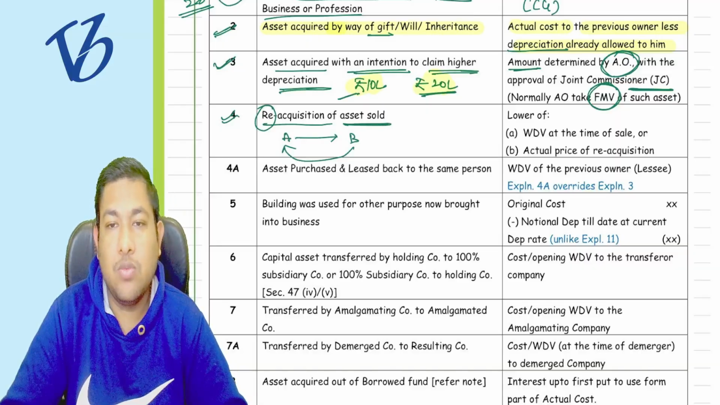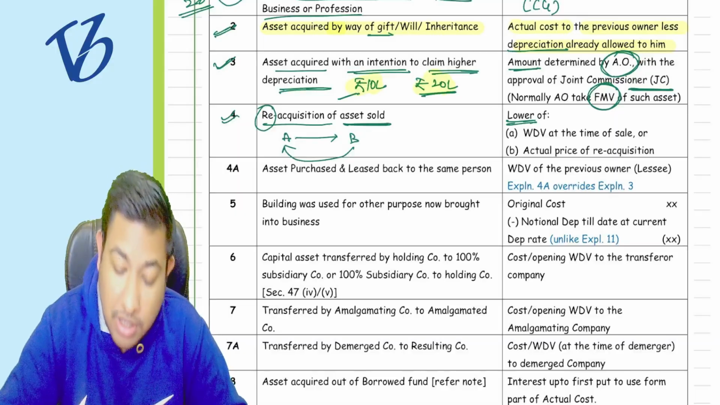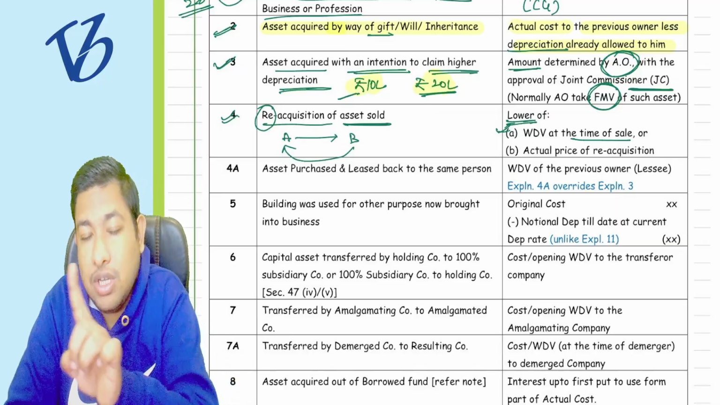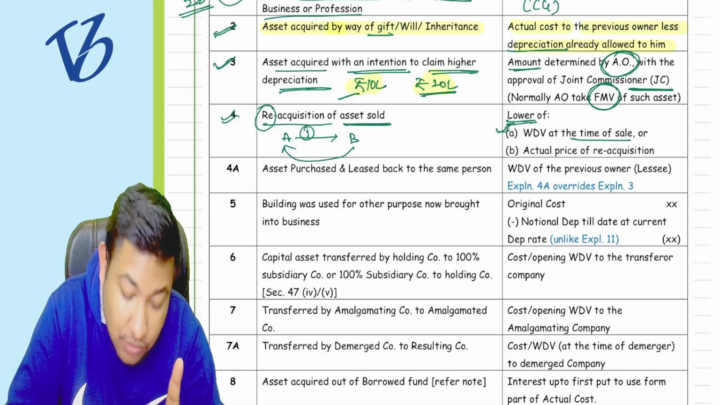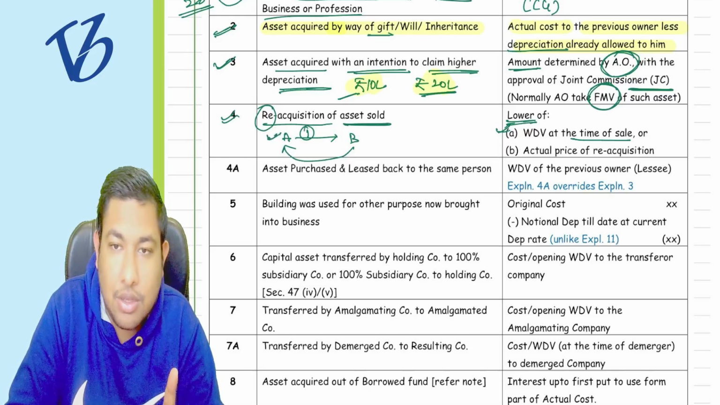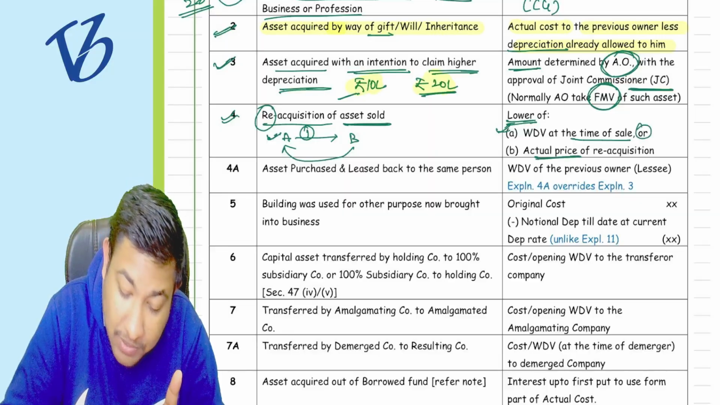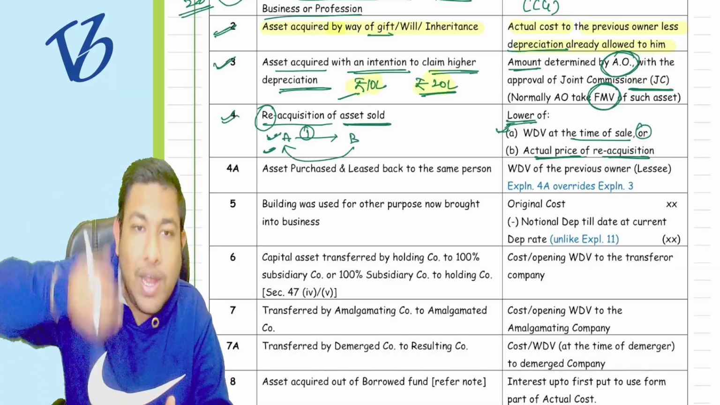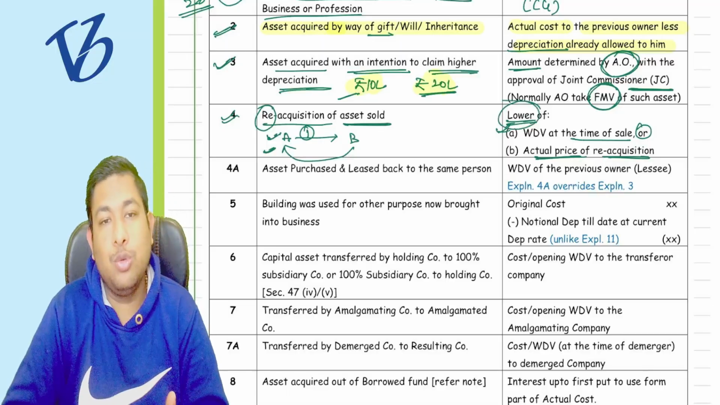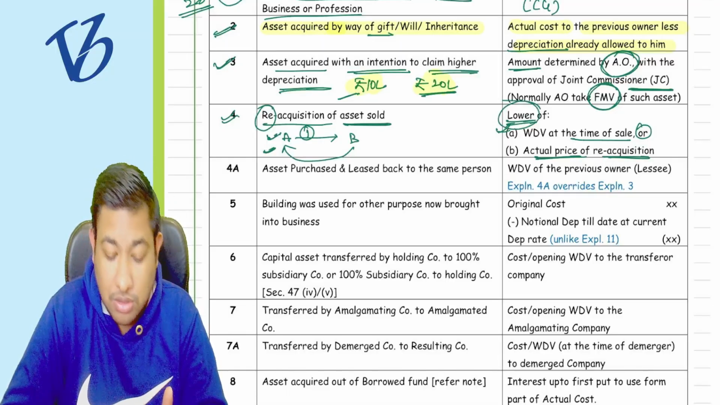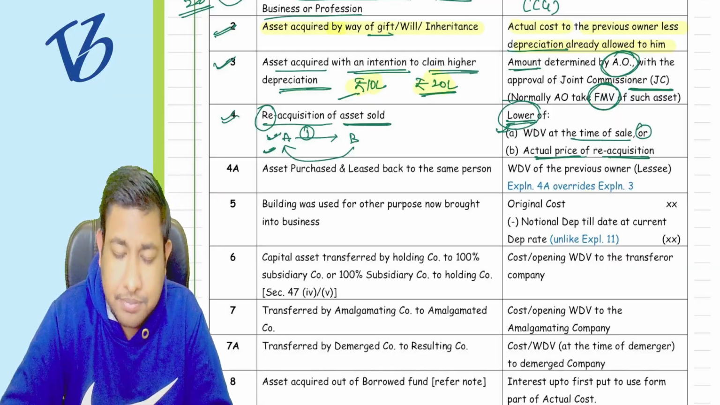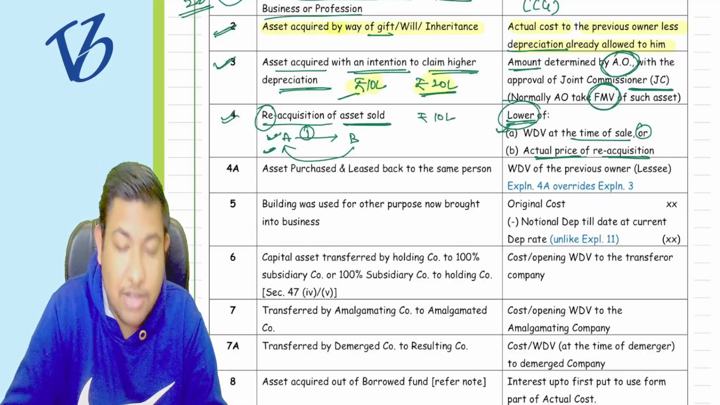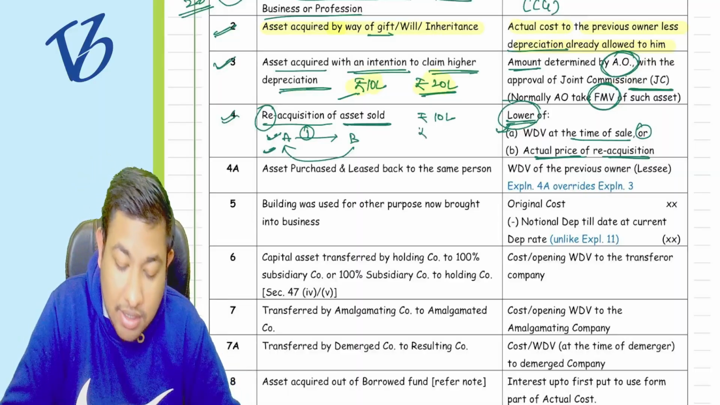In that particular case, what they are saying is the lower of the WDV at the time of sale, meaning whenever A sold the goods to B, this is the first step. So what is the WDV in the hands of A? Take that, or the actual price of reacquisition, what A actually pays to reacquire the asset. Whichever is lower is going to be the actual cost. Suppose when Mr. A transferred the asset to Mr. B, there was a WDV of 10 lakh rupees in his books, but he reacquired it for 20 lakh rupees.